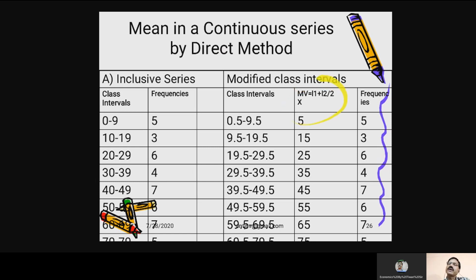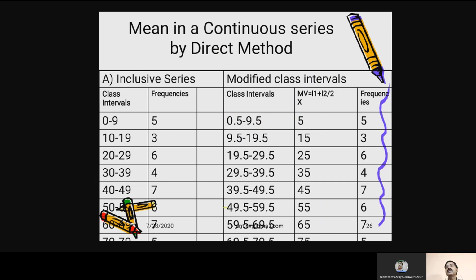Then the middle value is to be calculated by this plus this. 0.5 plus 9.5 is equal to 10, divided by 2 is 5. Then 9.5 plus 19.5 is 30, divided by 2, that is 15. So in this way, you can find out the value of x.